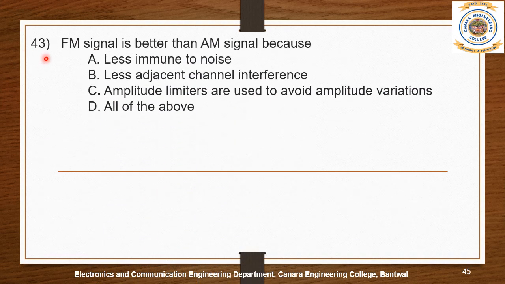Question number 43. The frequency modulation or FM signal is better than amplitude modulation AM signal because options are A. Less immune to noise, B. Less adjacent channel interference, C. Amplitude limiters are used to avoid amplitude variation, and D. All of the above. The answer is D. All of the above.